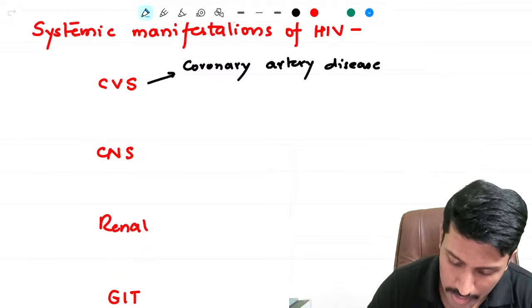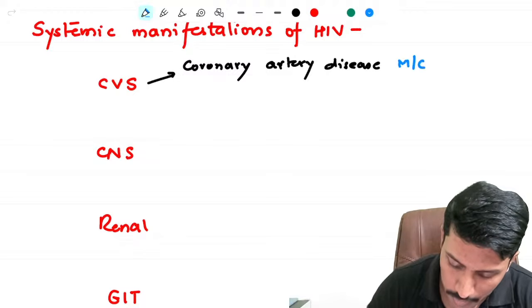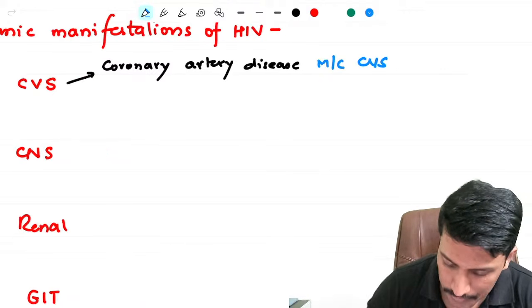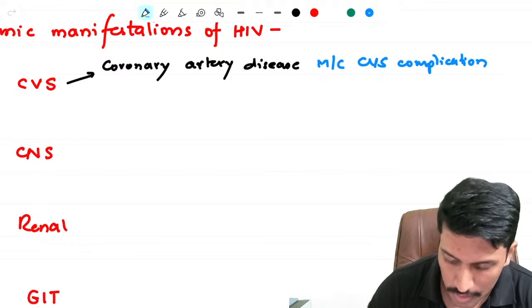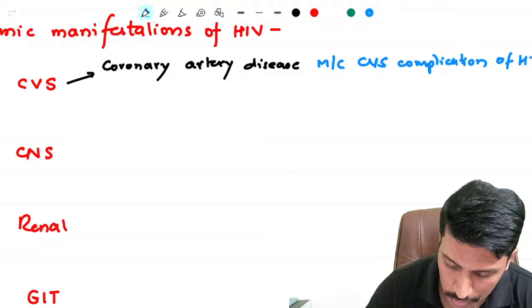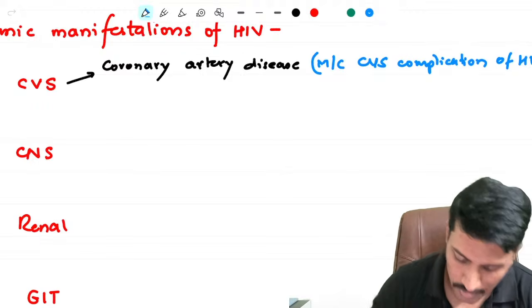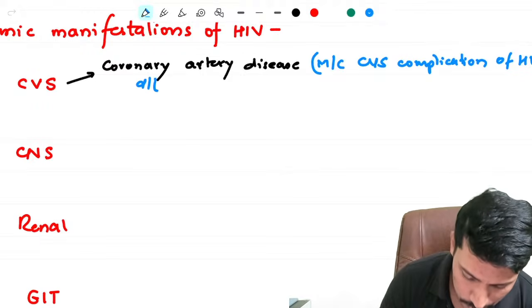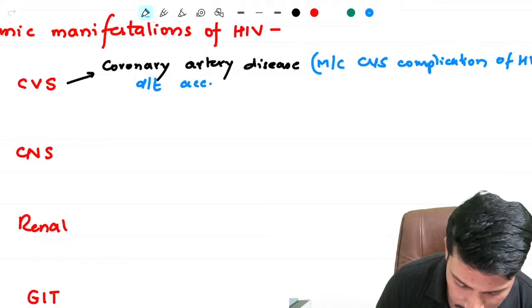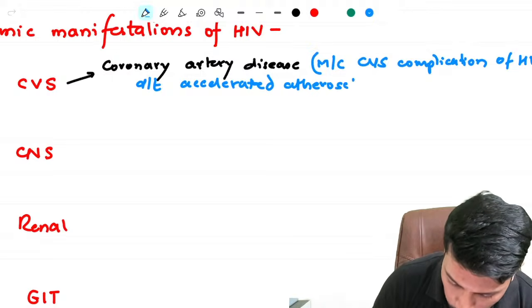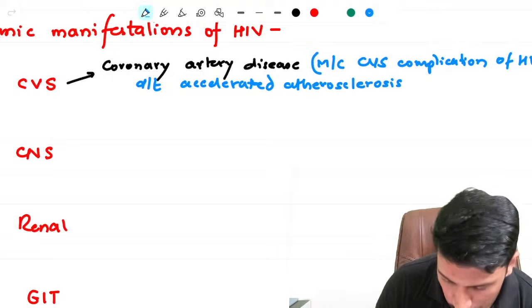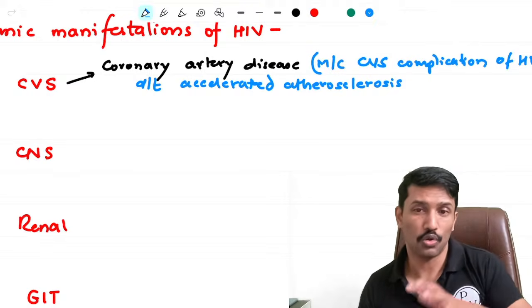In fact, coronary artery disease is the most common serious complication of HIV. Means the most common cardiovascular complication of HIV is going to be development of coronary artery disease, which is due to accelerated atherosclerosis.